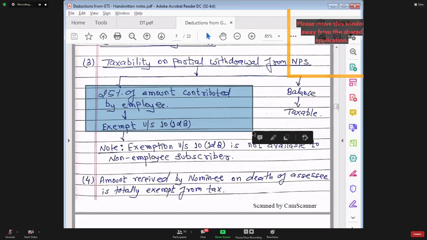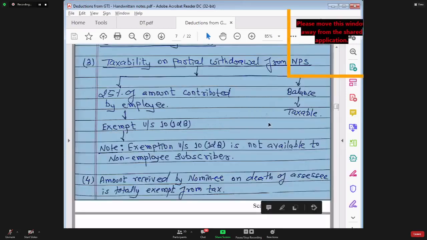When you withdraw money from the scheme, that amount consists of employee contribution as well as employer contribution. So the amount withdrawn should be divided into 2 parts. Whatever is employee contribution, out of that 25% will be exempt and 75% will be taxable. And whatever is the employer's contribution will become fully taxable. Yes, is that very, very clear?